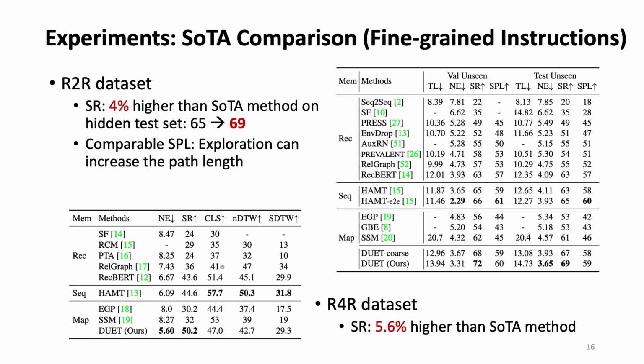For VLN with fine-grained instructions, our DUET model also achieves better success rate on both Room-to-Room and Room-for-Room datasets.